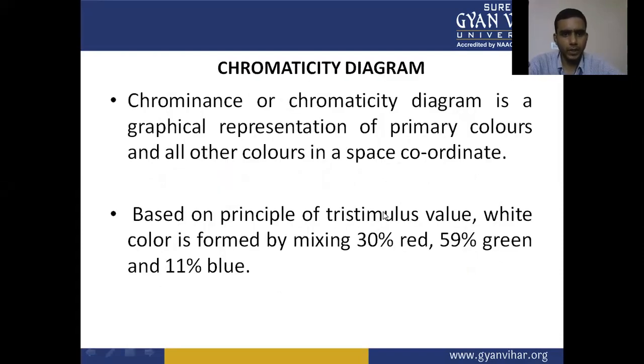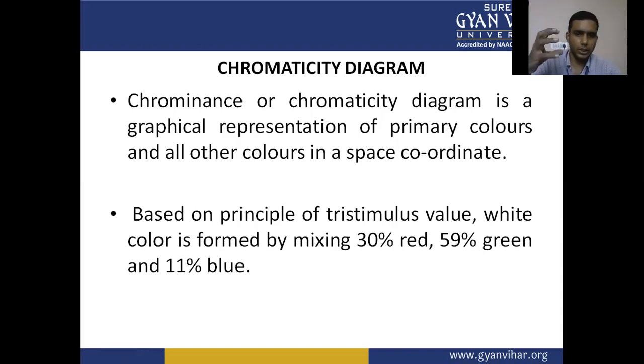Now, the chromaticity diagram. The chrominance or chromaticity diagram is a graphical representation of primary colors and all other colors in a space coordinate, based on the principle of tri-stimulus value. White color is formed by mixing 30% red, 59% green, and 11% blue.